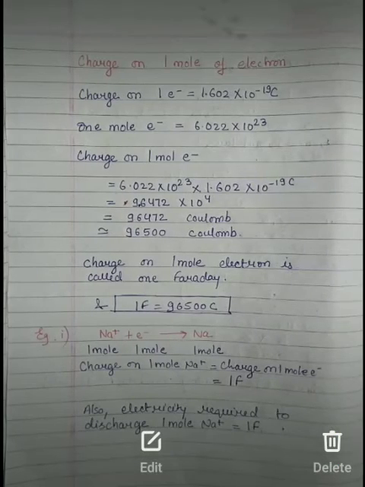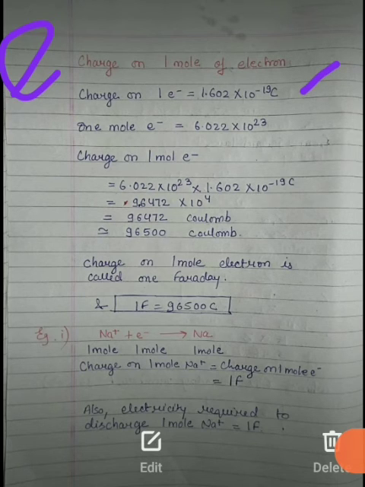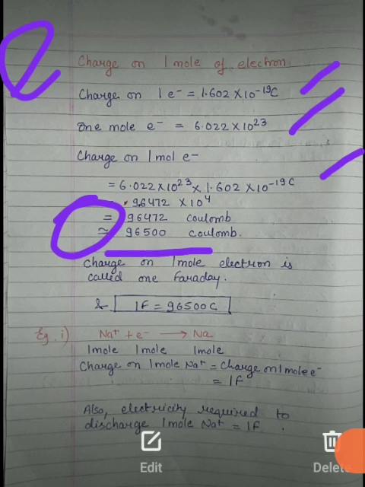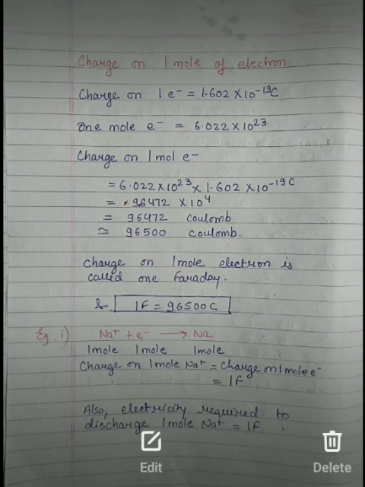We have also seen how to derive this charge. For the charge on 1 mole of electrons, we consider the charge of an electron, 1.602 × 10^-19 coulomb, then the moles of electrons, 6.022 × 10^23, and multiplying them, we get nearly 96500 coulomb. We are not taking 96472 because it would not be easier for calculating numericals, so we have converted it to nearly 96500 coulomb. So this is all about today's lecture. Thank you.